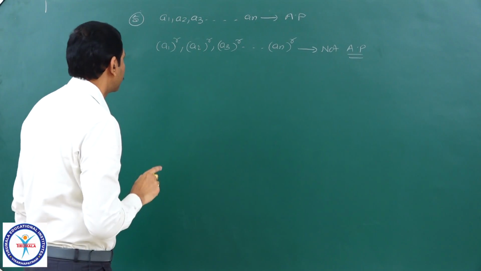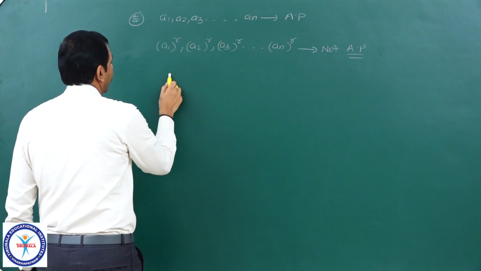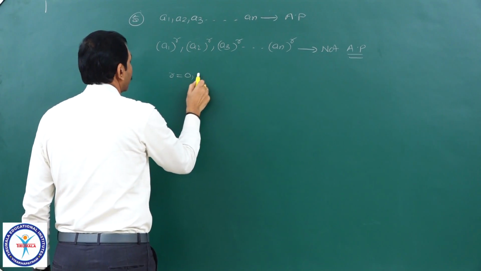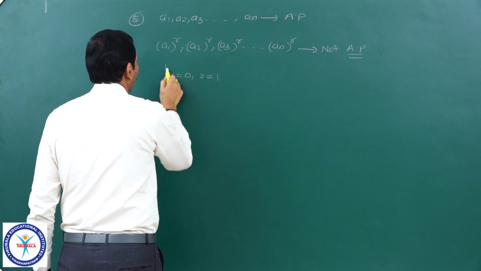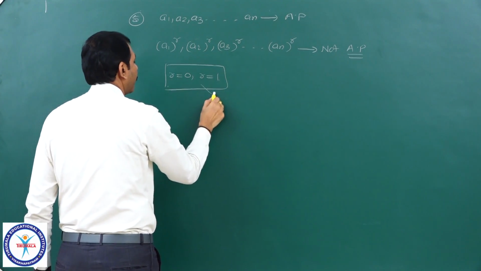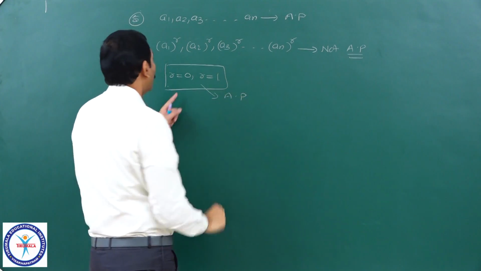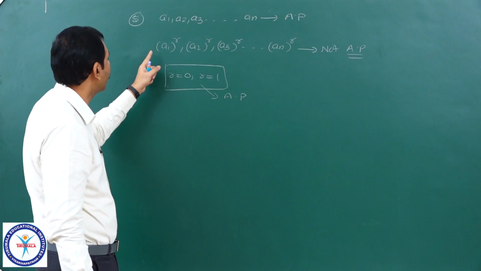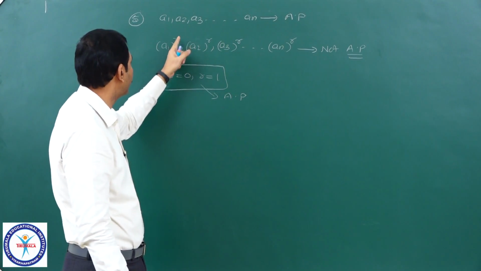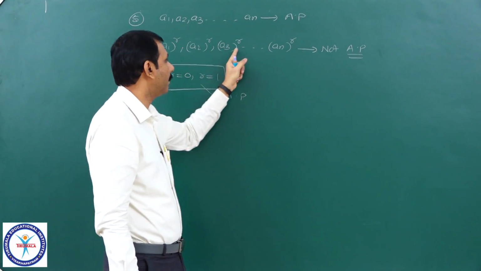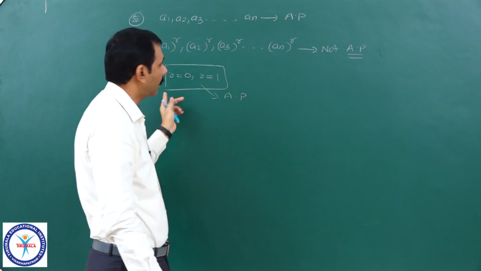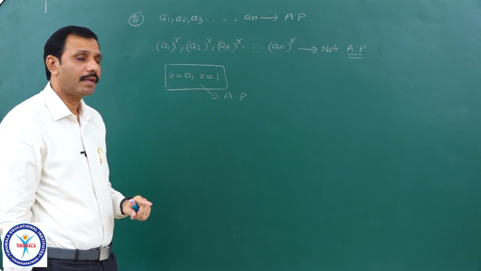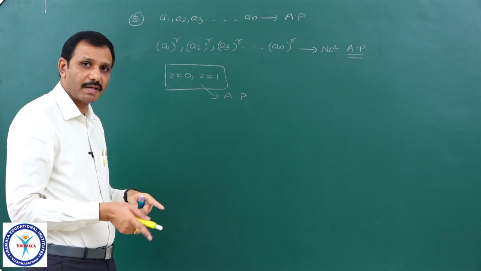Of course, if I take r equal to 0 and r equal to 1, obviously it will be an AP only. r equal to 0 means, anything power 0, no? 1, 1, 1 and so on, 1 only you will get. Clearly 1, 1, 1, 1 is an AP only with first term 1 and common difference 0.